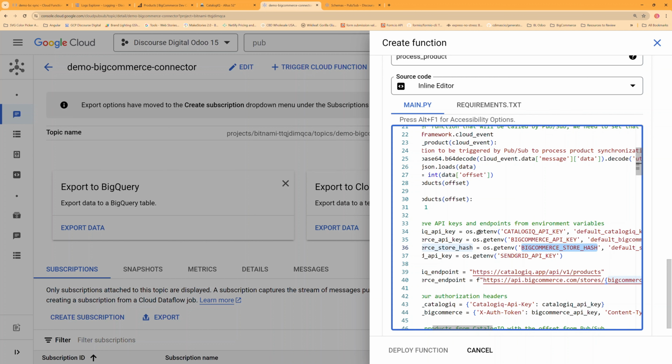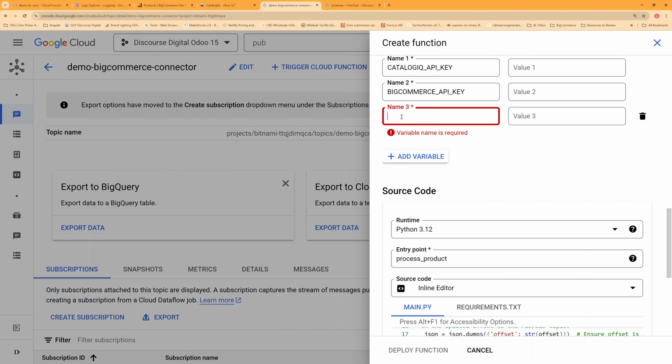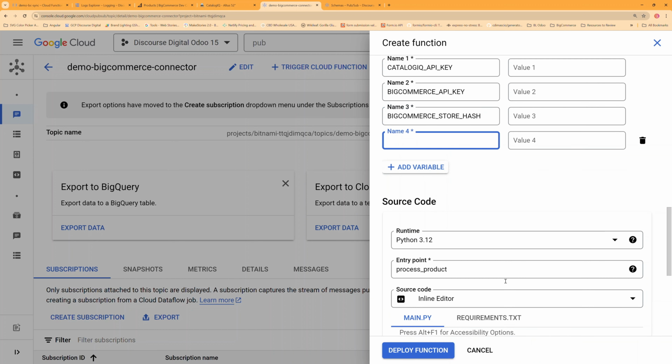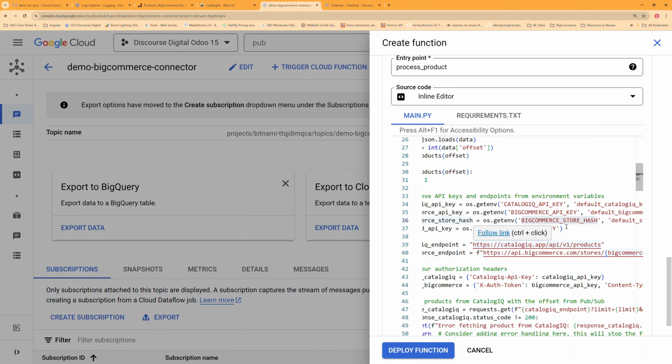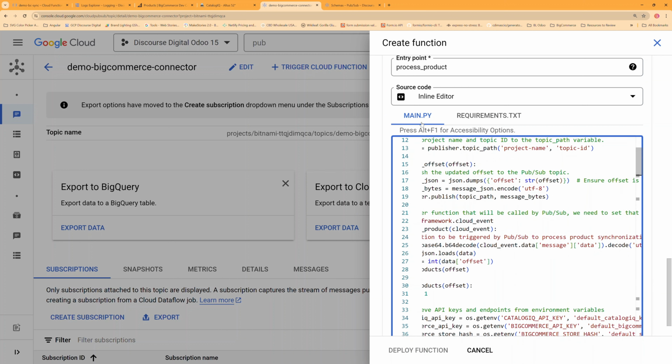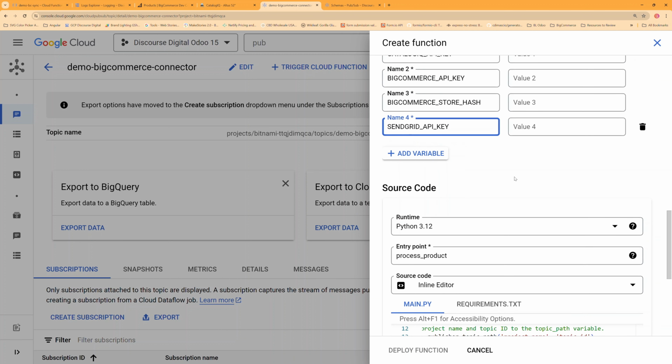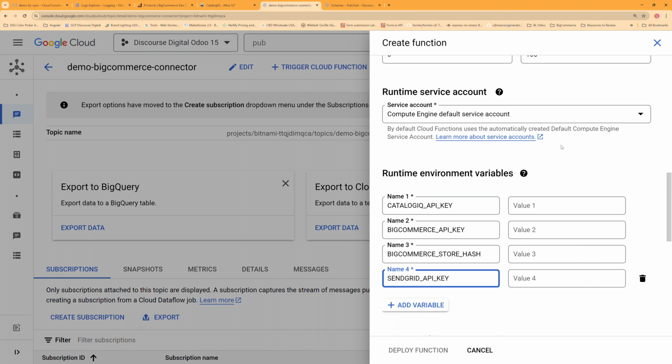Here's the store hash. And we have one more for SendGrid. So remember that using runtime environment variables helps to keep our API keys from being exposed over the network and adds another layer of security to our implementation.